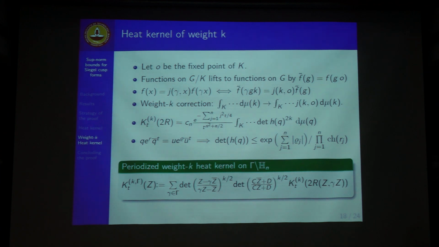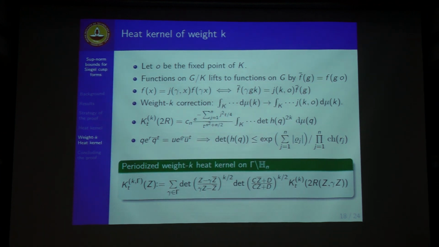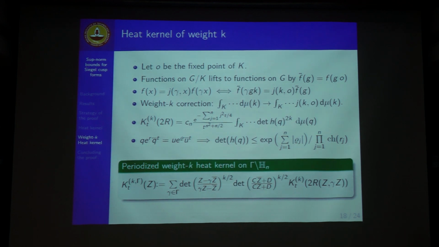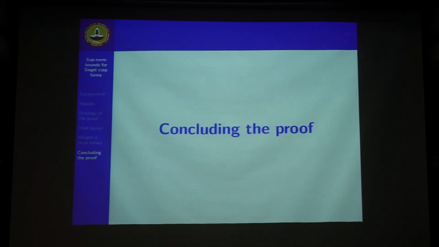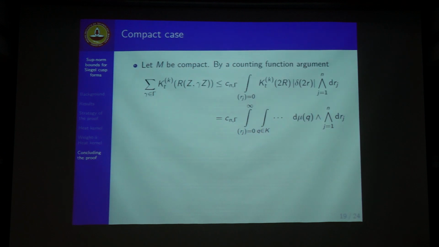And then we periodize it. With this estimate, the periodization on the right hand side actually converges on compacta. For the compact case, when gamma is cocompact and the surface M is the gamma quotient of the Siegel upper half space, on the left hand side we have the periodized heat kernel, and the sum over the gammas we are replacing by an integral.